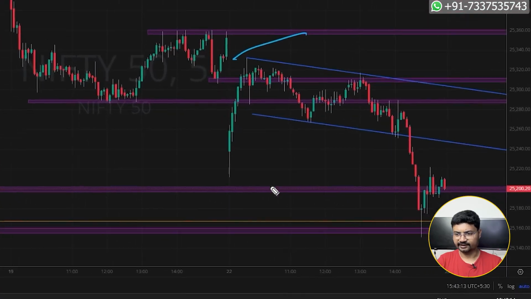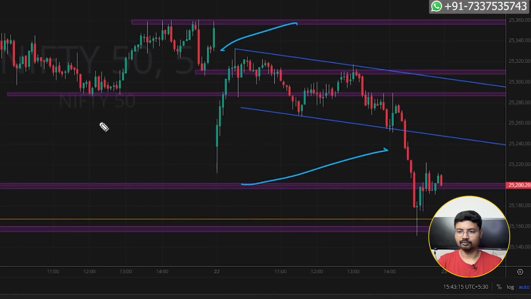Based on today's price action, let's see whether the trend is bullish or bearish and what happened in intraday, and let's create our plan for tomorrow. In the previous session, we planned that if there is going to be a gap down, we should look for selling opportunities in the pullback, and I have kept these levels as they are from my previous video because I am going to use these levels. These are the levels I marked, and if there is any gap down, we should look for these levels as a target.